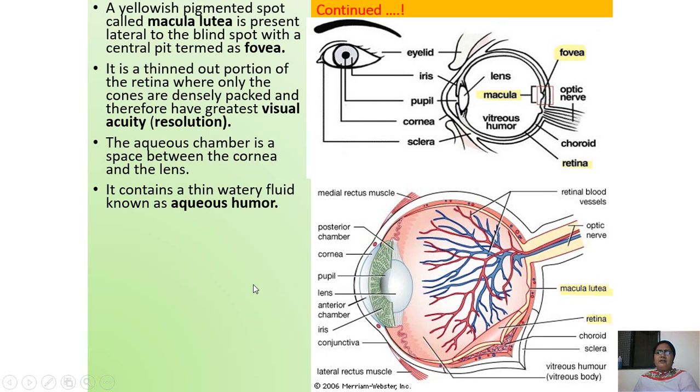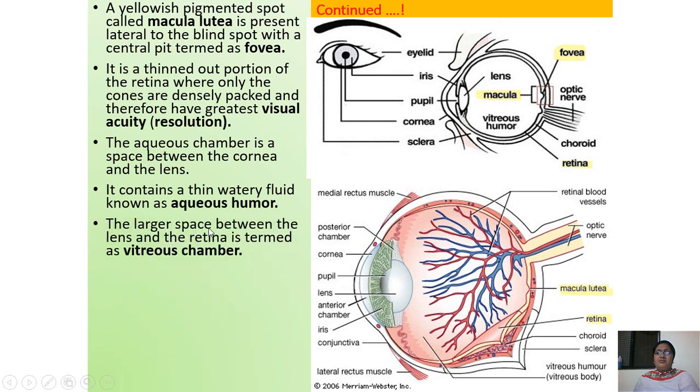Then there is the larger space between the lens and the retina. This is the lens and this is the retina, the innermost layer. From here to here, from lens to retina, a large space is there.